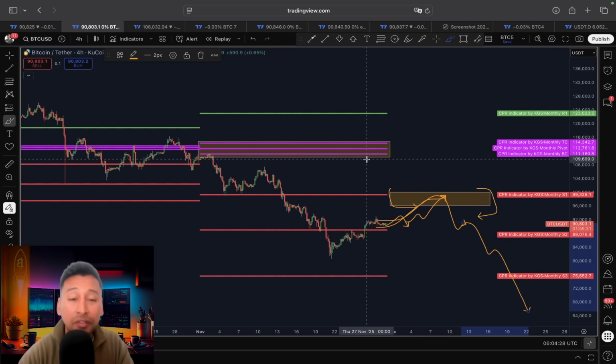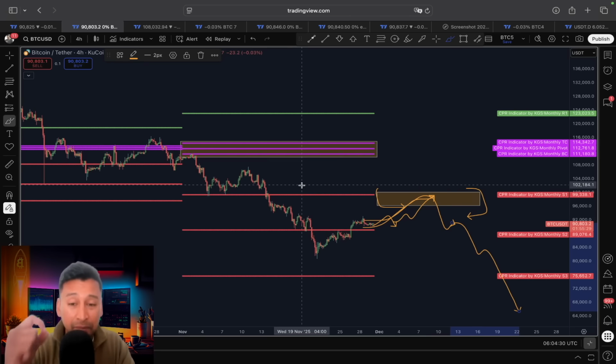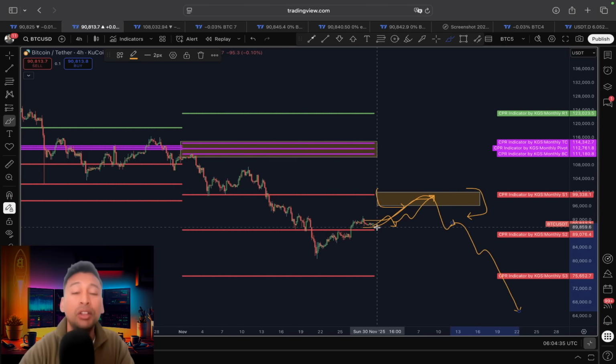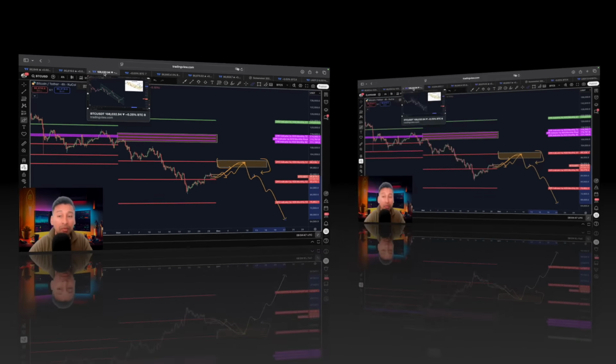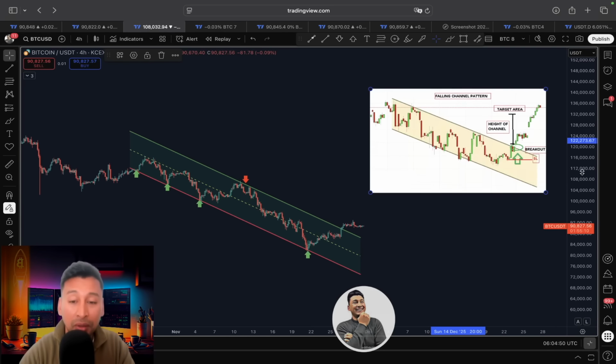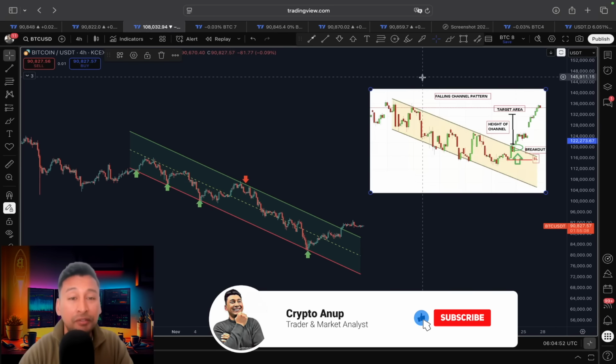So it is very important. If Bitcoin wants to do the unthinkable, then we have to close the month of November above this CPI trend line. Otherwise, the month of December is expected to be bearish. Yes, guys, according to our leading indicator, the month of December will be considered bearish, despite the smaller time frame showing us a different scenario.